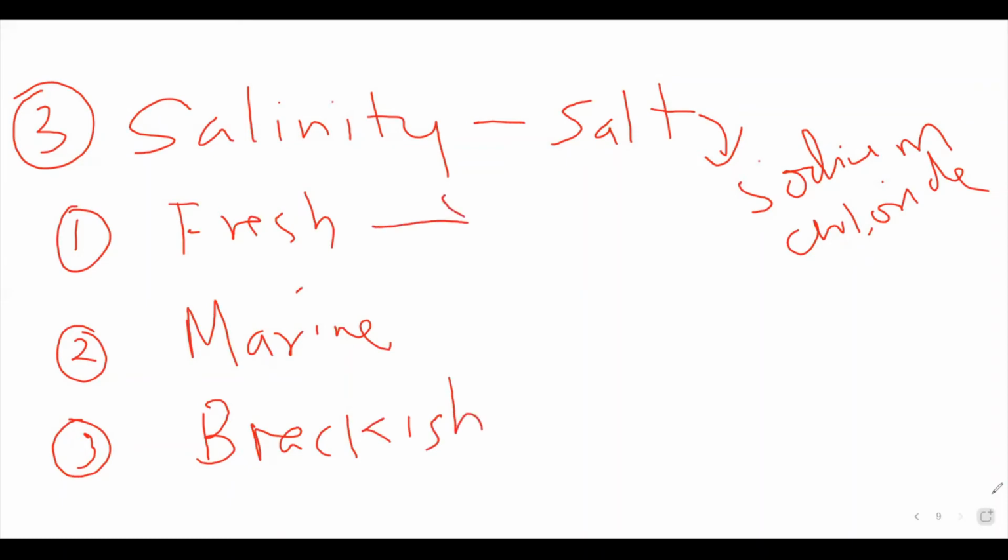So fresh water: river, pond, wells. Marine water: ocean and seas. Brackish water: lagoons. Okay, so these are the examples for the division of water according to their salinity.